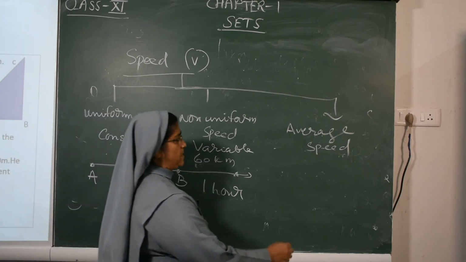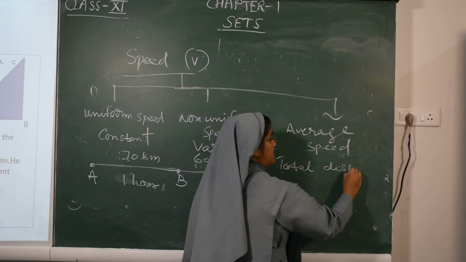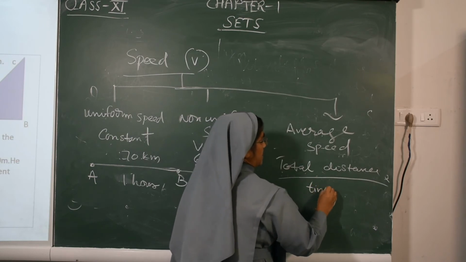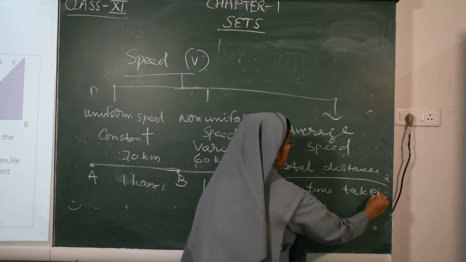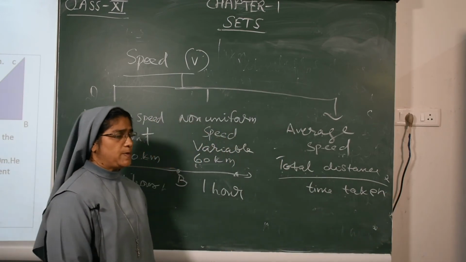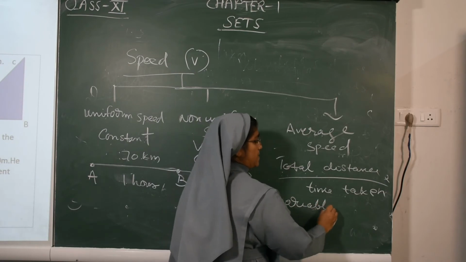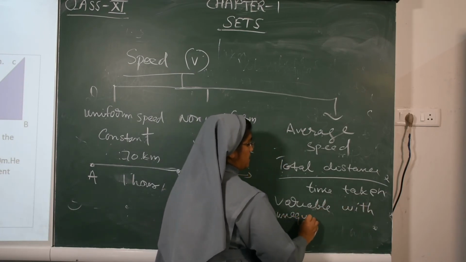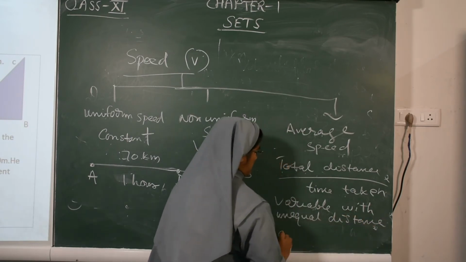Then average speed means total distance upon time taken. Average speed means variable speed with unequal distance and equal interval of time.